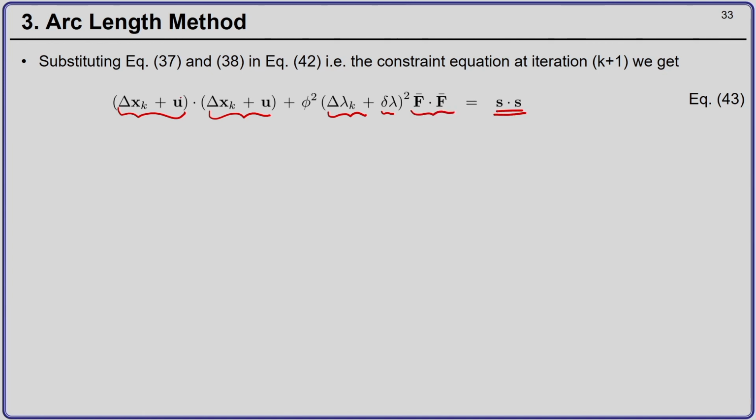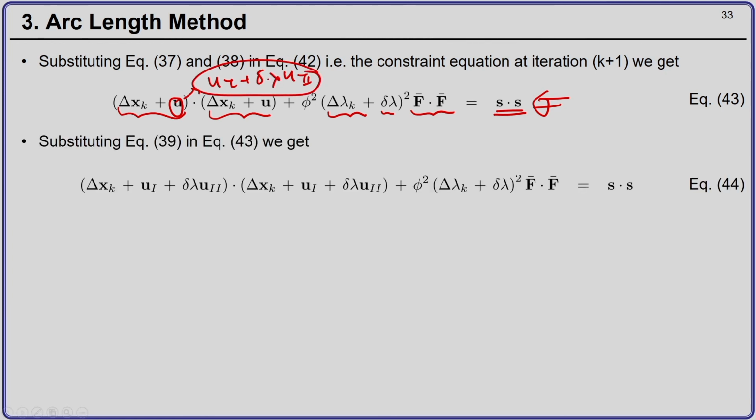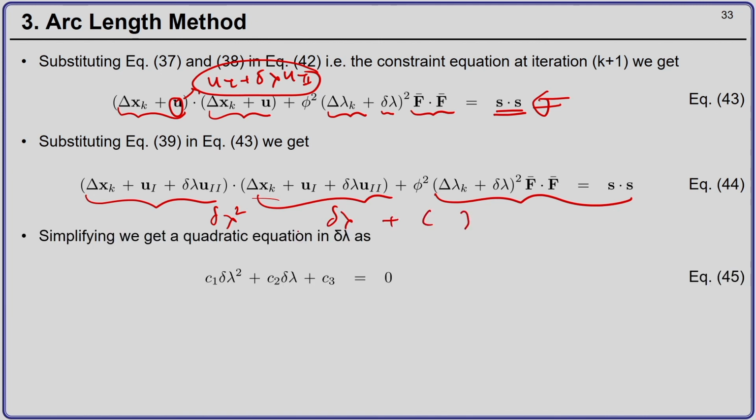Now, I can substitute u as u1 plus delta lambda u2. So, in this equation 43 the only unknown is u, and now u is an unknown in delta lambda. So, I can substitute this and I get the following expression. Now, I can open up the brackets, simplify and collect the terms of delta lambda square, delta lambda and constant. In doing so, what I get is a quadratic equation in delta lambda square.